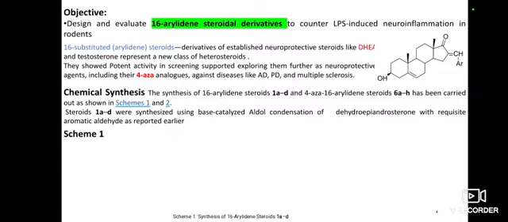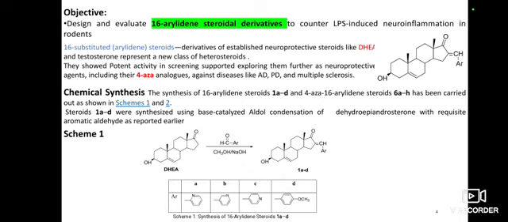How are we going to synthesize these drugs chemically? Firstly, scheme 1 for the 16 arylidino steroids is the main scheme through which we can chemically synthesize them. We have dehydroepiandrosterone, the analog of testosterone.